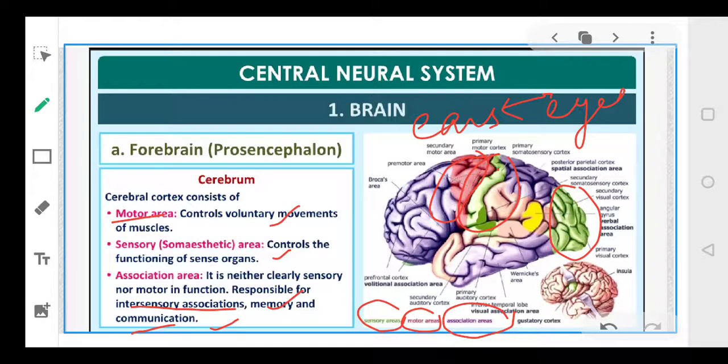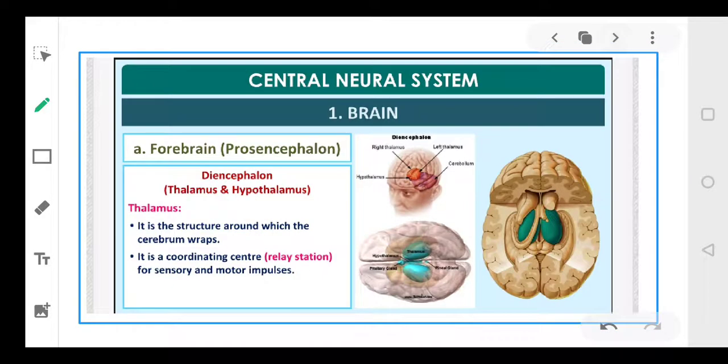So cerebrum basically controls your motor area, sensory area, association area. Okay, and then coming to your thalamus part. First part is your cerebrum. Now second part is your thalamus. Now thalamus, it is a structure around which the cerebrum wraps.